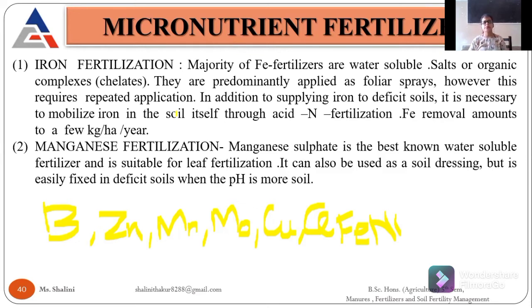These are some fertilizers or chemicals we apply so that the deficiency can be overcome. Then comes the manganese fertilization. Manganese sulfate is used and it is water soluble, and we apply it as a foliar spray. It can also be used as a soil dressing, meaning we can apply it to the soil, and we prefer it on soils which are deficient in manganese.